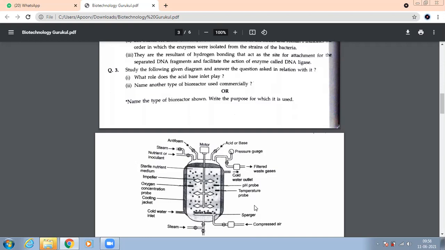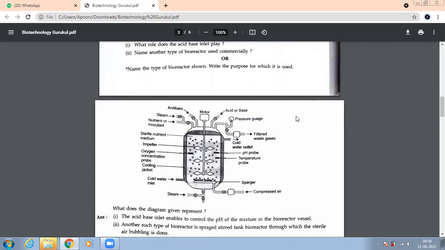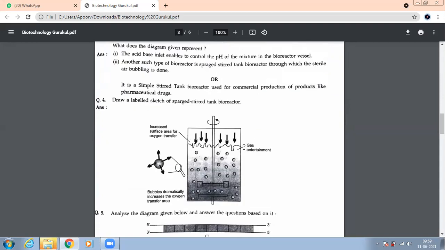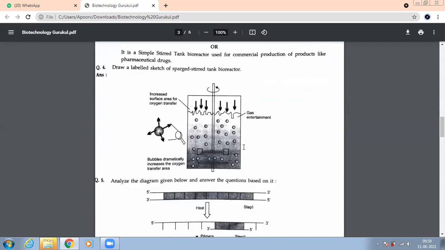Name the type of bioreactor shown. You will be able to name this. It's the simple stirring one. What is the purpose of bioreactors? What are they used for? They are used for commercial products, for example, medicines and pharmaceutical drugs. So what is the main function? Making commercial products. Very good. Draw the labeled sketch of a sparge stir tank bioreactor. This is the stir one. This is drawing, so I'm not taking it up.